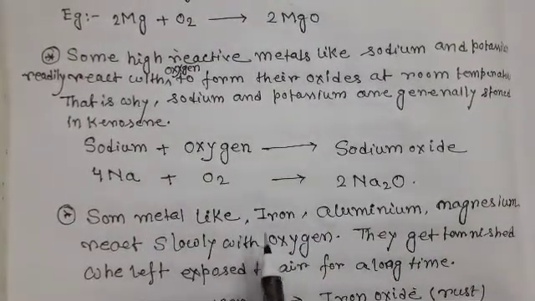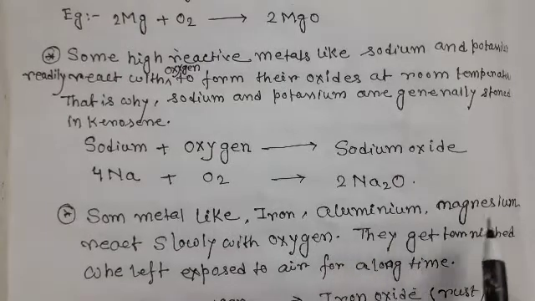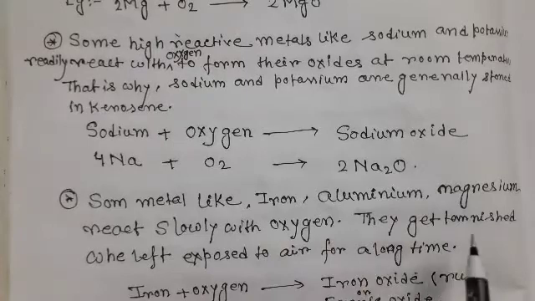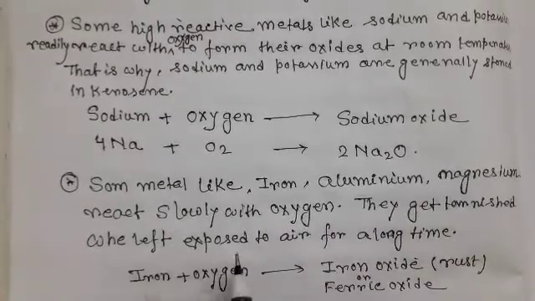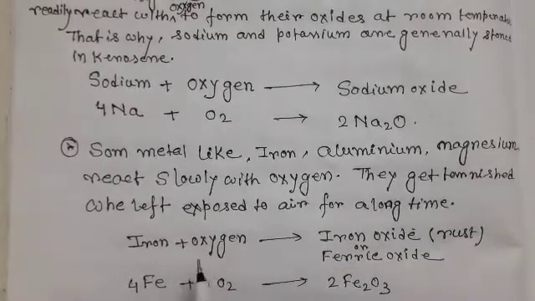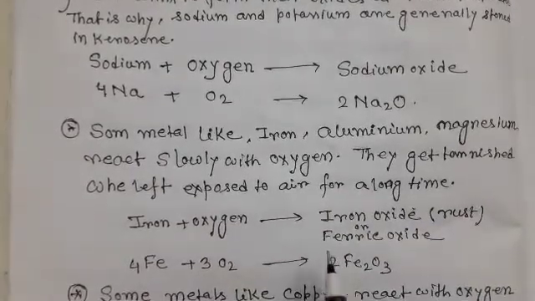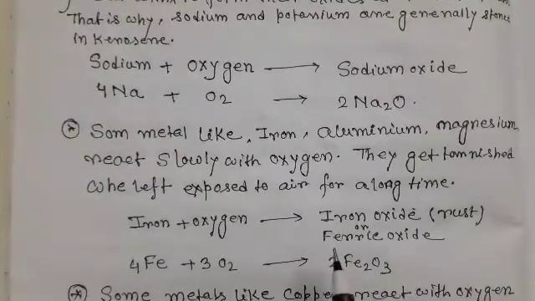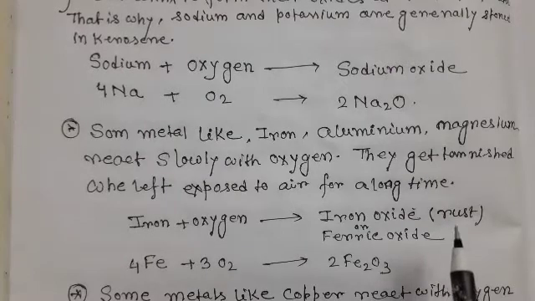Next, some metals like iron, aluminum and magnesium react slowly with oxygen. They get tarnished when left exposed to air for a long time. For example, iron reacts with oxygen to produce iron oxide, that is ferric oxide. It is also called rust of iron.